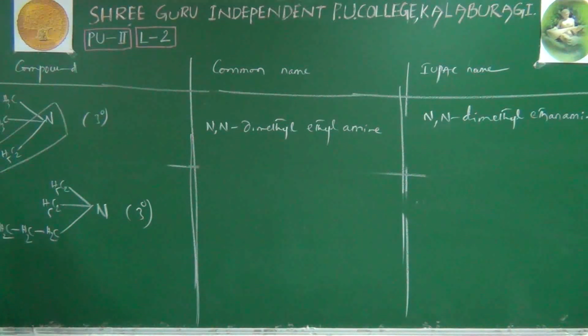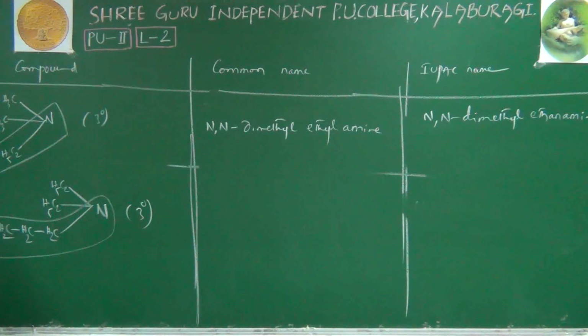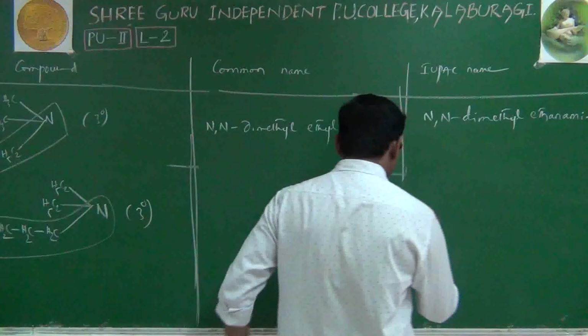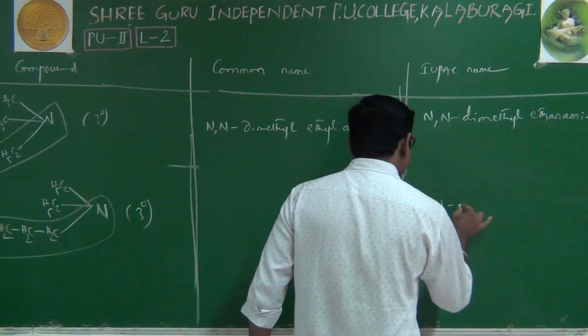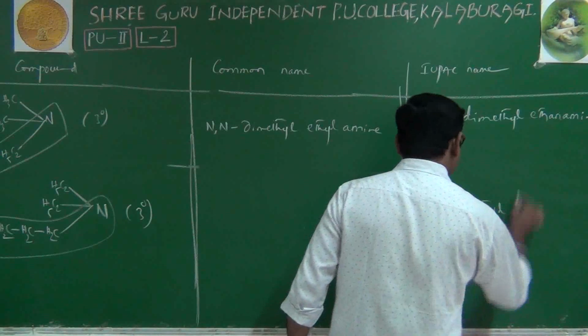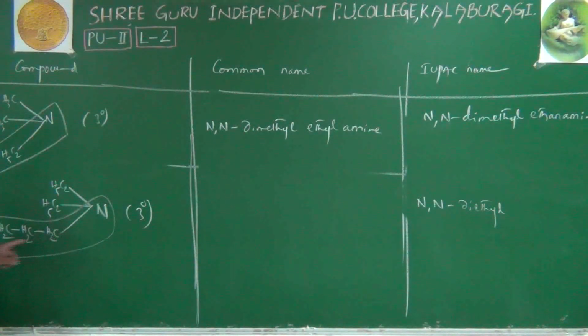Then which is the parent chain? Obviously, the chain with more carbon atoms is considered as the parent chain. The remaining two groups are just branches only. Of course, both branches are connected to nitrogen. Therefore, its IUPAC name is like this: N,N-diethyl, and its parent chain has 4 carbons present. That's why but plus ane plus amine.